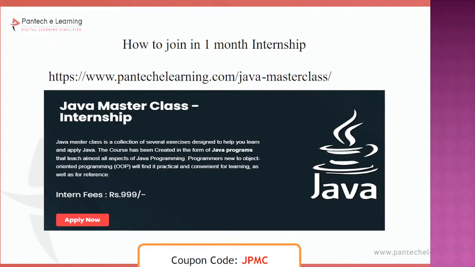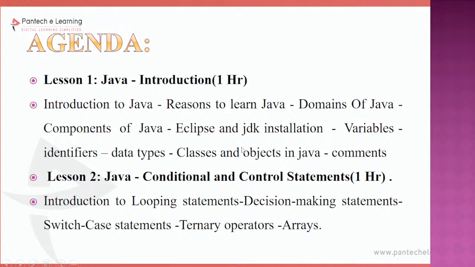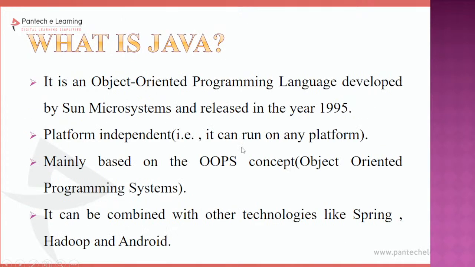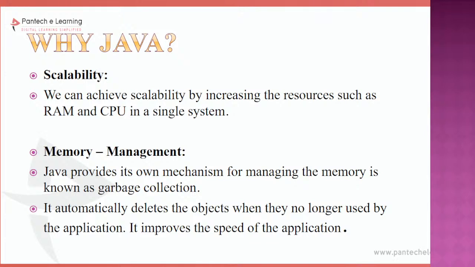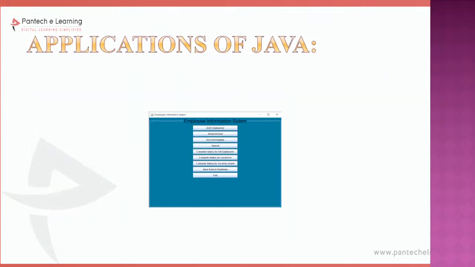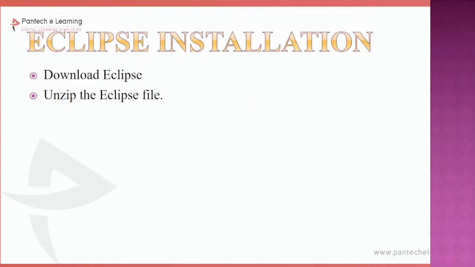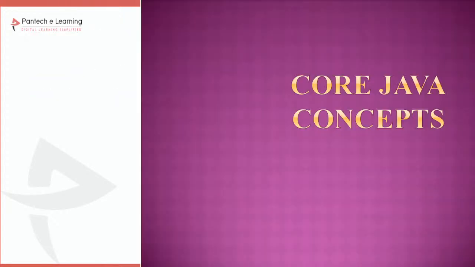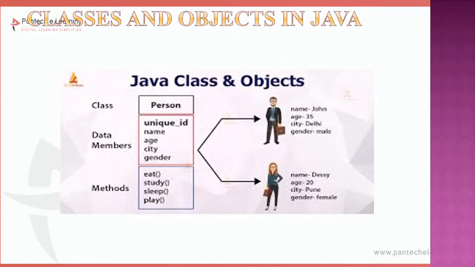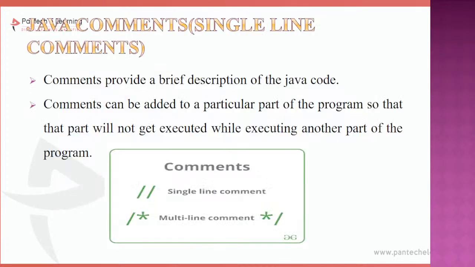So till this part, whatever I have discussed, everything is clear, right? So I just gave an example of class. So what do you mean by a class and what do you mean by an object? So how to create a project, how to use the NetBeans IDE. I discussed with you the different applications: gaming development, software, IoT applications. And I discussed the installation steps and core Java concepts. So what do you mean by a class? What do you mean by an object? So today I am going to discuss with you the next important concept.